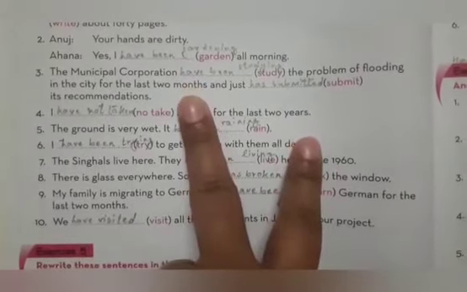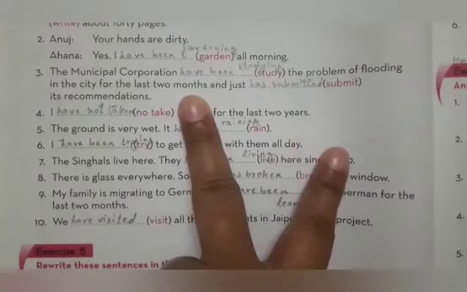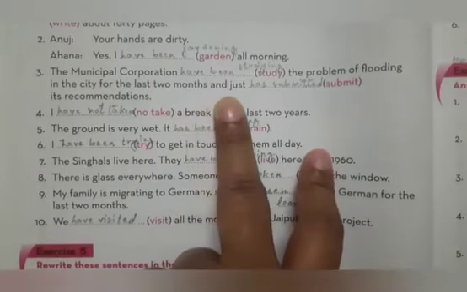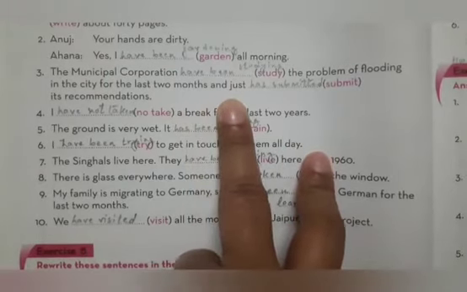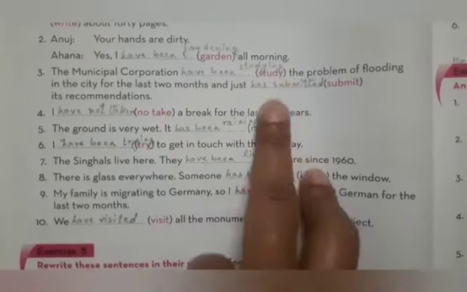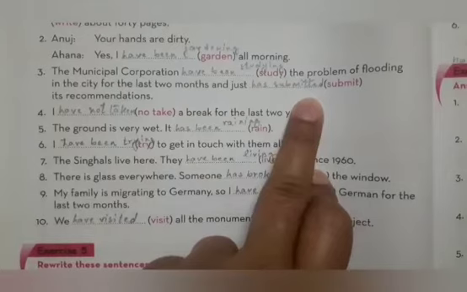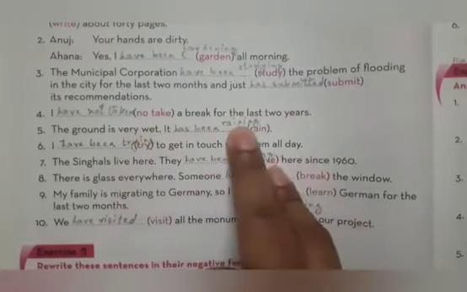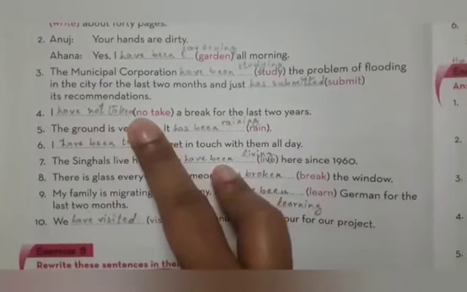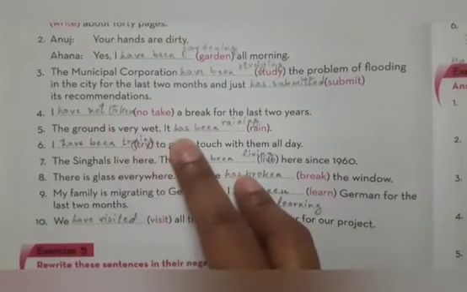Next, the municipal corporation dash the problem of flooding in the city for the last 2 months and just dash its recommendations. So, have been studying and has submitted. I dash a break for the last 2 years. I have not taken. Next, the ground is very wet.